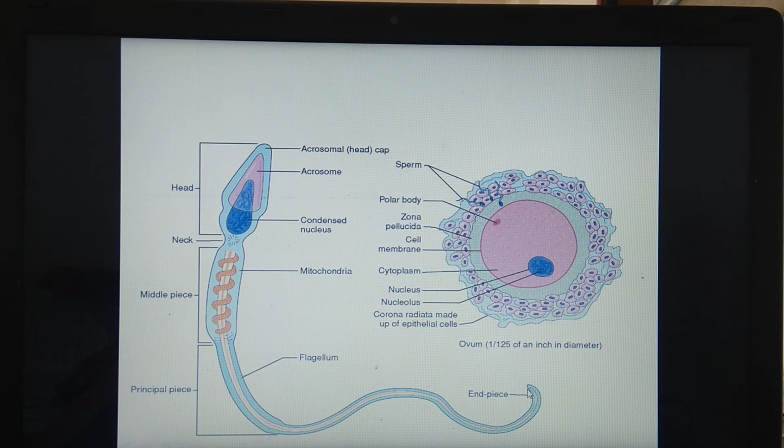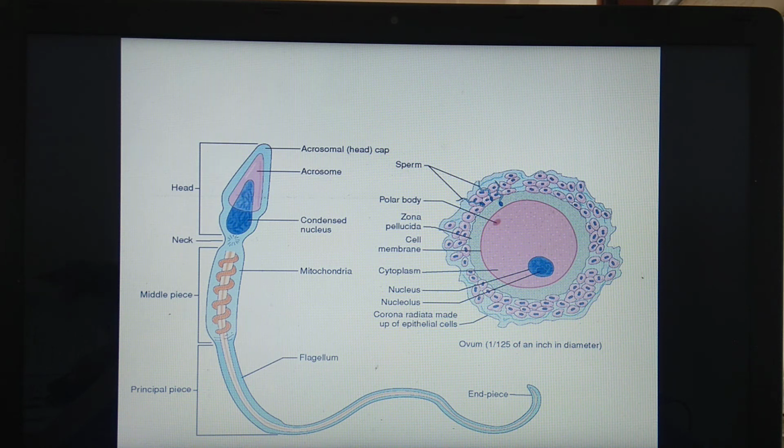This is the acrosome reaction. One more thing you have to remember is that as soon as the sperm head touches the vitelline membrane, here this is the vitelline membrane, it results in formation of the fertilization membrane. That means this vitelline membrane which is present here will get converted into the fertilization membrane when the sperm head touches it.